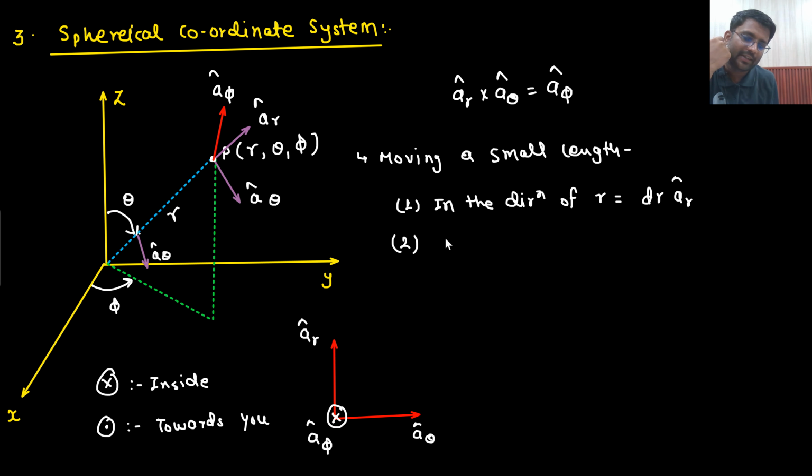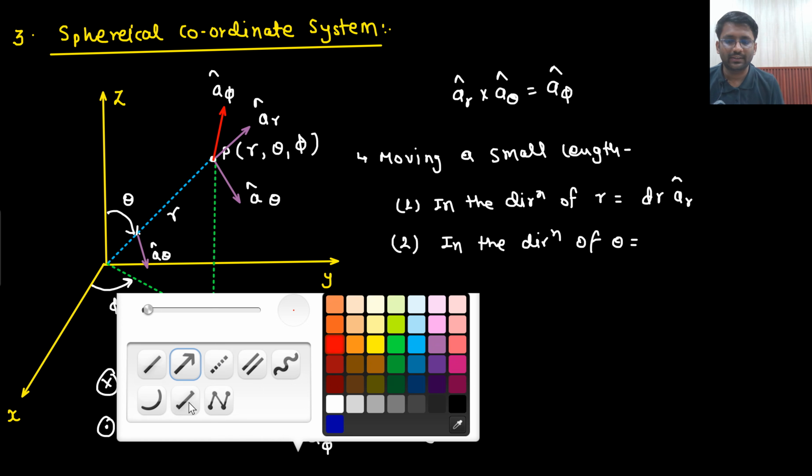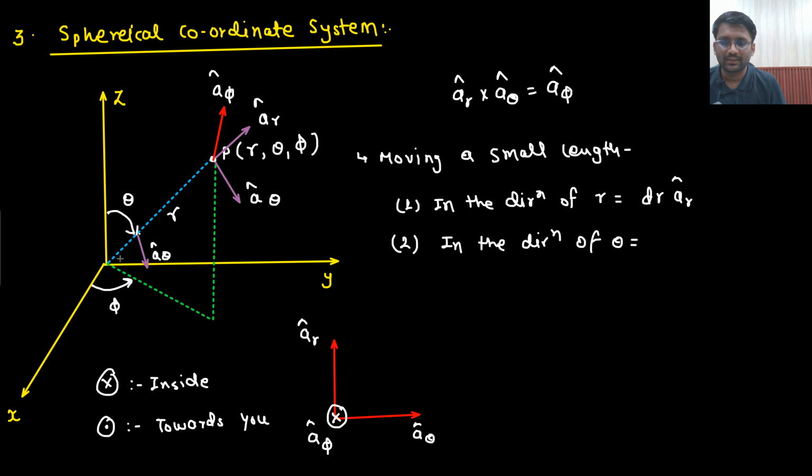Now next, you should not be messing it up. I am asking you, moving a small length in the direction of theta, how much do you move? Let me know what is the distance. This we have already understood. This is your theta. What will be your d theta? So this angle will be d theta. So how much do I move in the direction of theta? I move for the length of r d theta. I am talking about the length, not the angle. So in the direction of theta, you move for r d theta length.